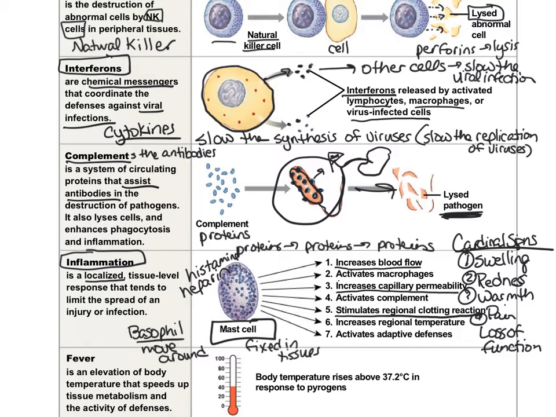These chemicals also activate macrophages, so they will come along and start engulfing any debris. They activate the complement system, which will help to fight off any infections, any infected cells, or any bacteria that might end up in the area from the damage. They increase regional temperature. We're going to talk in a minute about what temperature does. And then they activate the adaptive immune system. So these mast cells are pretty active in the immune system.